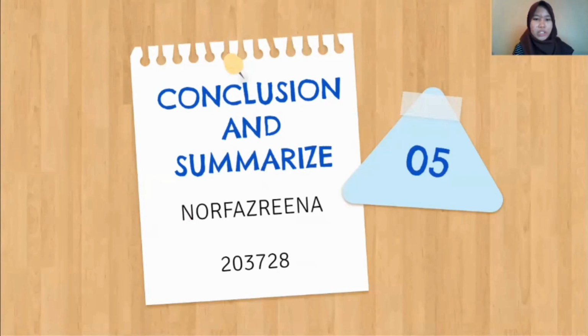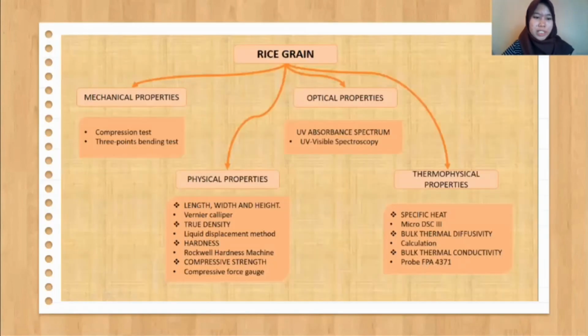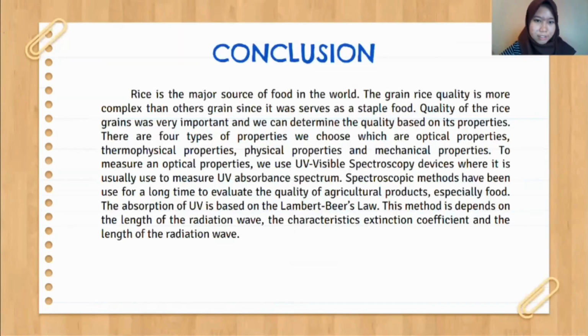And I will do the conclusion, summarizing all the properties that we have discussed before. So these are all the properties and the methods and techniques that we use to obtain them. Rice is the major source of food in the world. The quality of rice grain is more complex than other grains since it is served as a staple food. Quality of the rice grain is very important and we can determine the quality based on its properties.